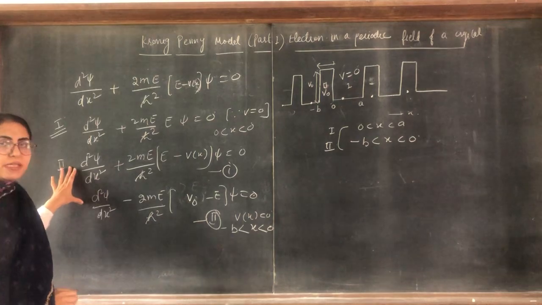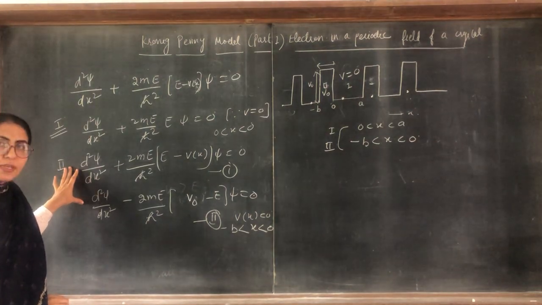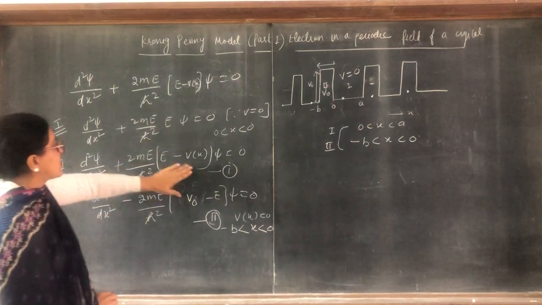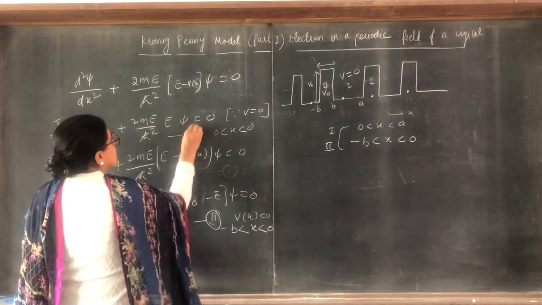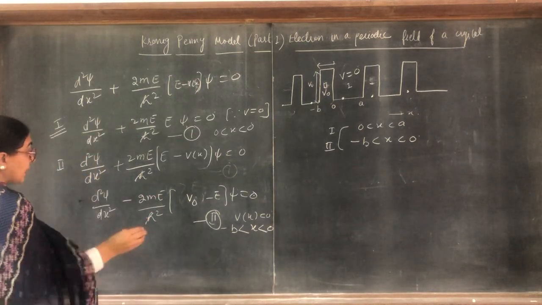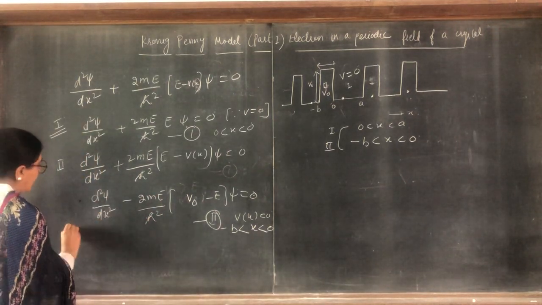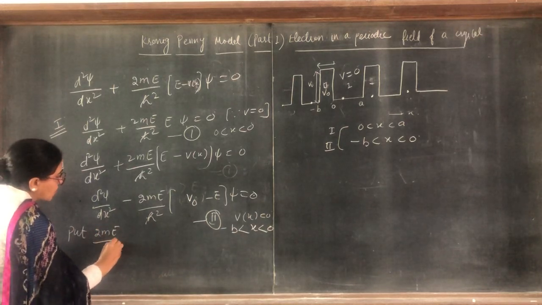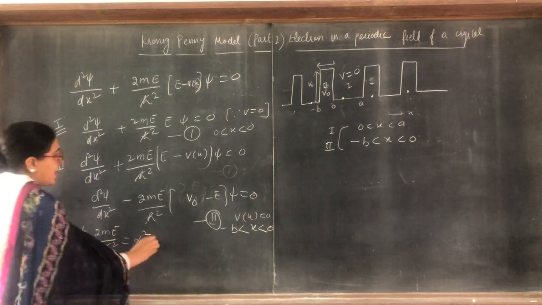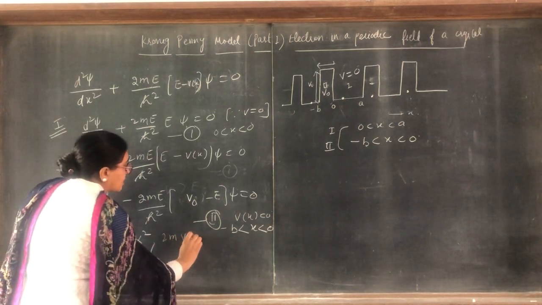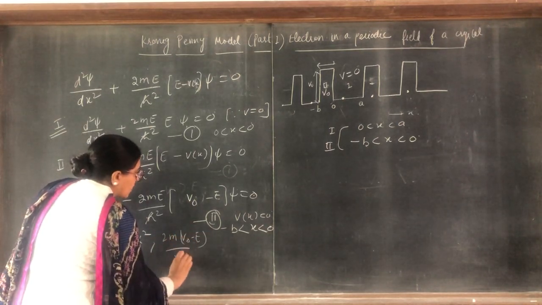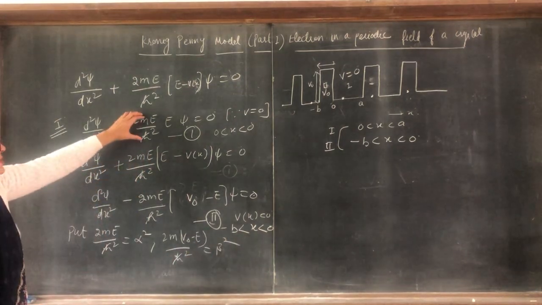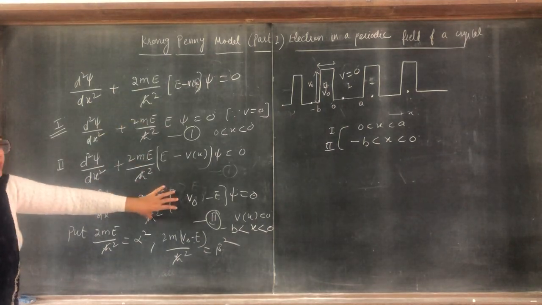Now we have to solve these Schrödinger wave equations. This is first, and this is second. Now put 2mE upon h cross square equal to alpha square, and 2m(V naught minus E) upon h cross square equal to beta square. To solve these equations, we put this alpha square and this beta square.